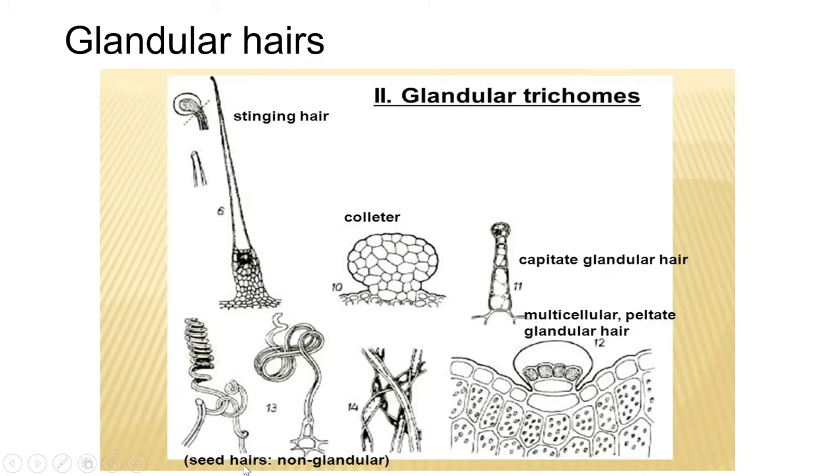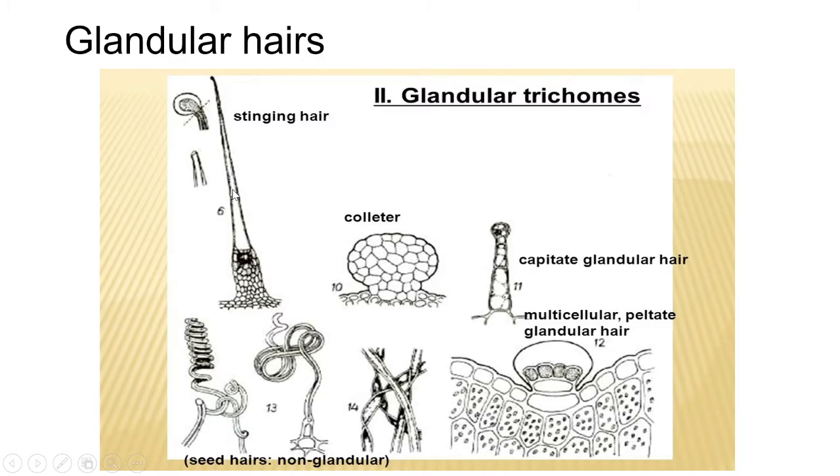Now these are the hairs of seeds which are non-glandular. That means in each and every structure we can see the basal foot, which is attached to the epidermal cells, and the upper multicellular or unicellular hairs. The head of the hair is secretory in function.